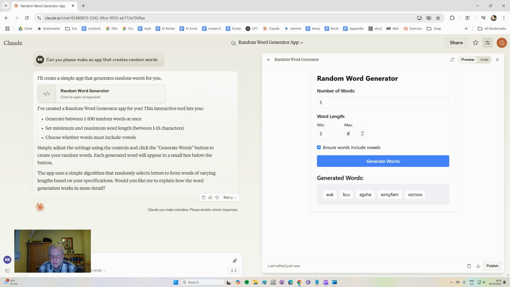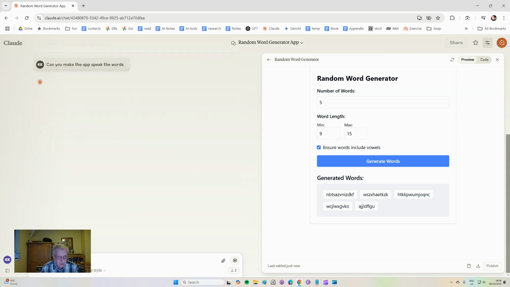And I could change the parameters here. I could make this much bigger and this, and see what we get. So that's the beginning of the process, but you then want to think about what features you might want. So I might add, can you make the app speak words?